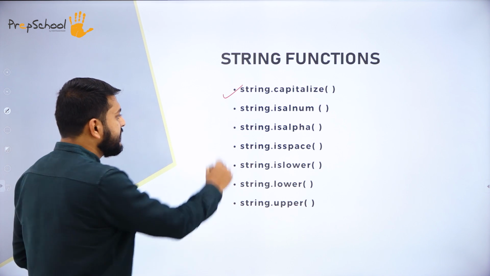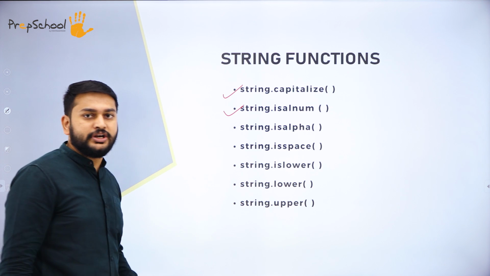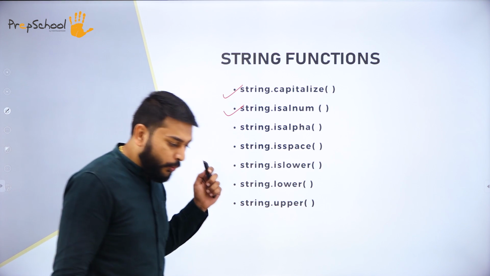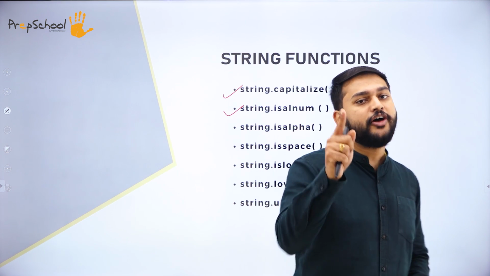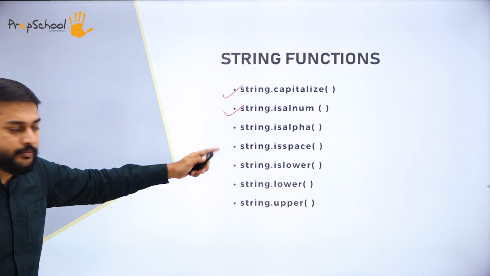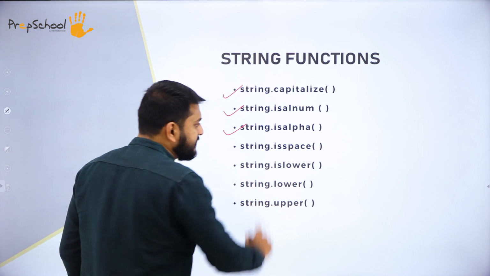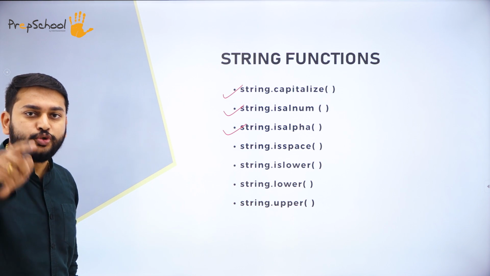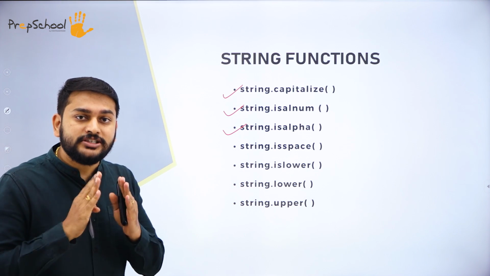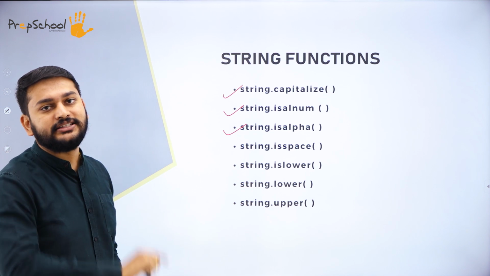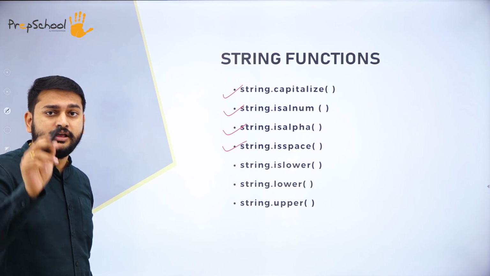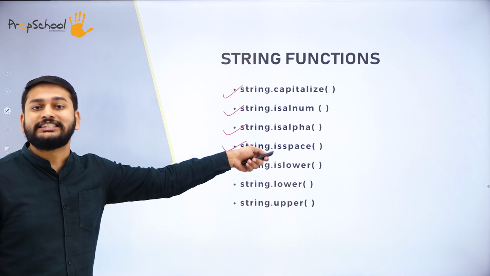The second one is string is alnum. Why do I use this string is alnum? To check whether my given string is alphanumeric. The third one is string is alpha. What is that? My dear students, it checks whether the given string is alphabets or not. Except alphabets, I am not supposed to have anything in my string. The next one is, do I have space in my string? That is what I will be checking with is space.